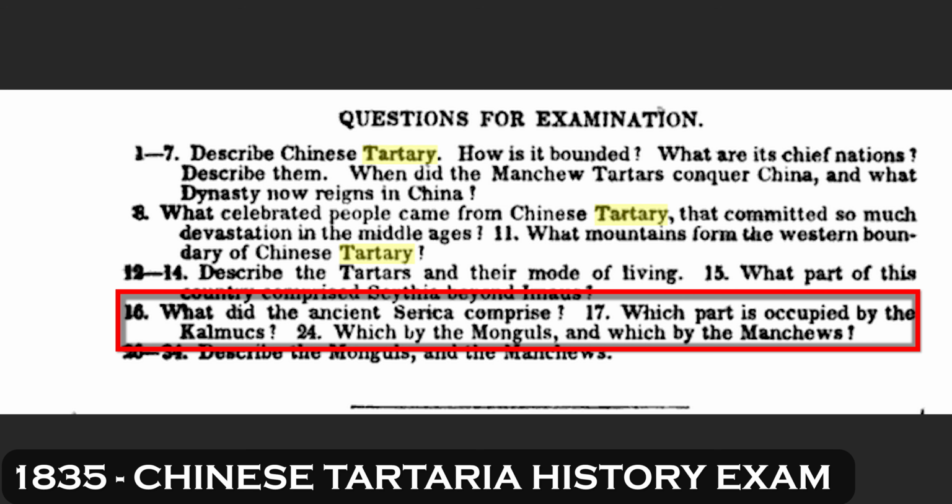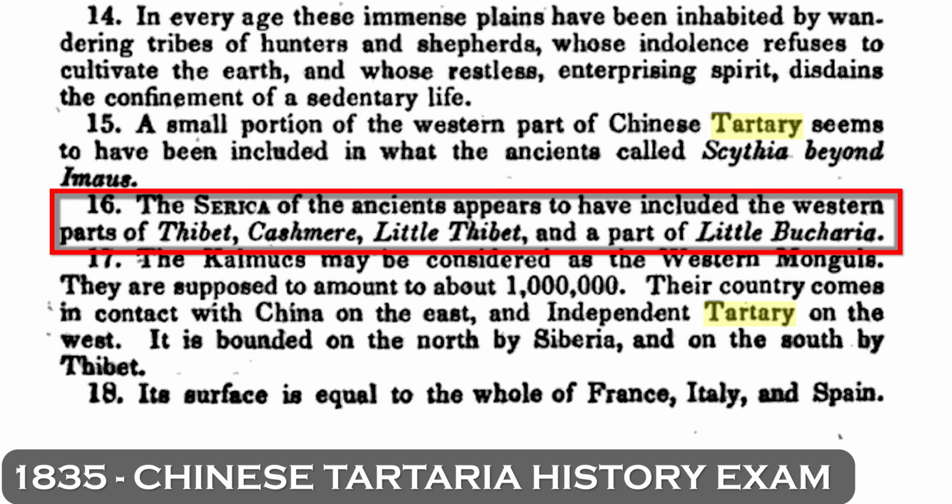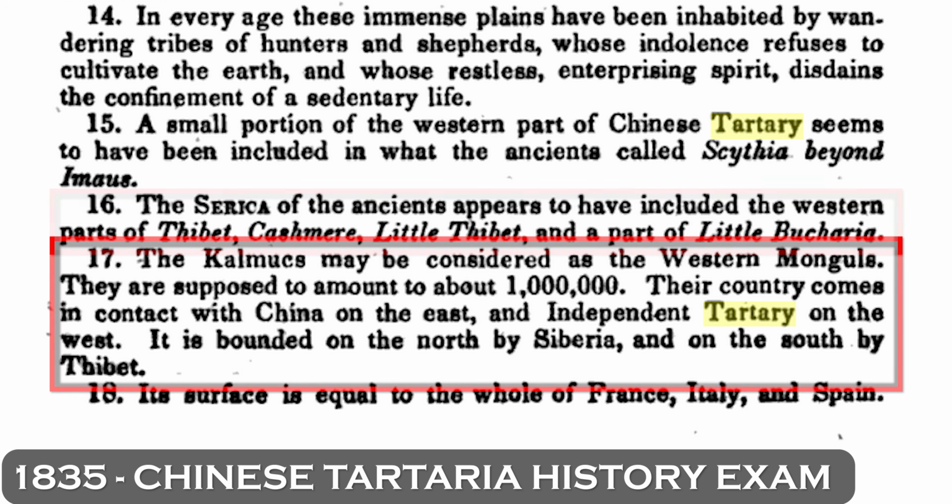This again takes up more questions than it seems, and it fills up from 16 to 25. The Serica of the ancients appears to have included the western parts of Tibet, Kashmir, Little Tibet, and a part of Little Bukharia. The Kalmyks may be considered as the Western Mongols. They are supposed to amount to about 1 million.